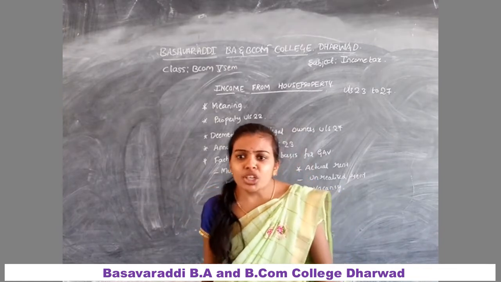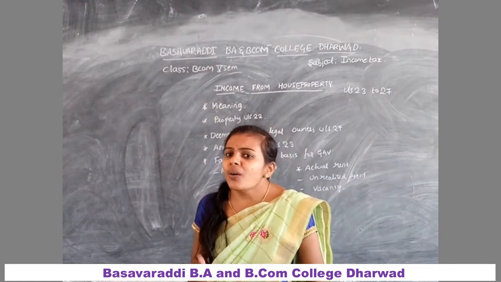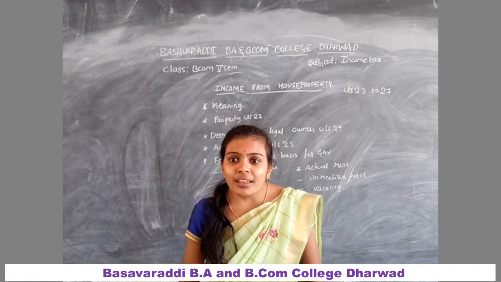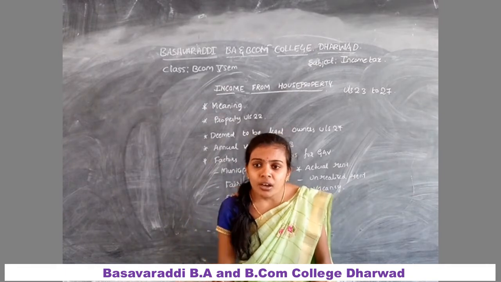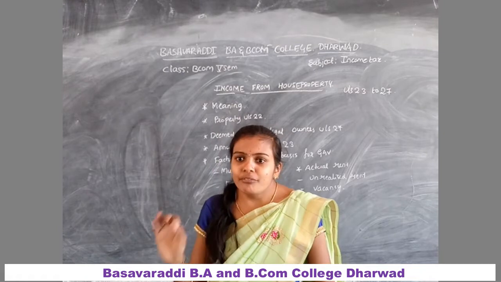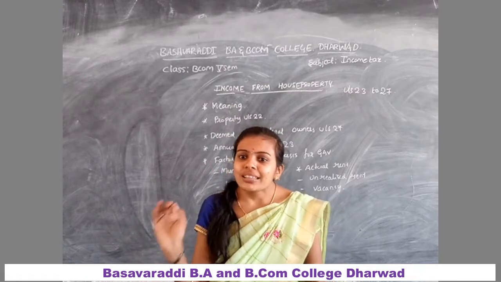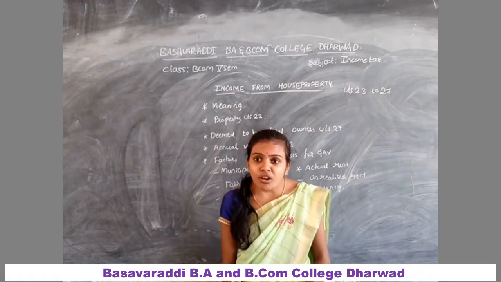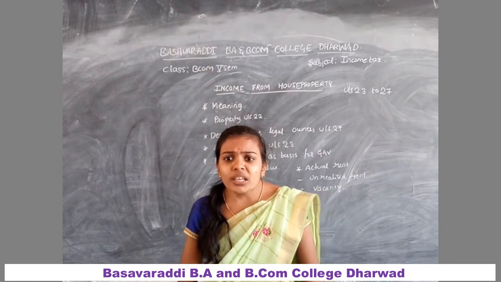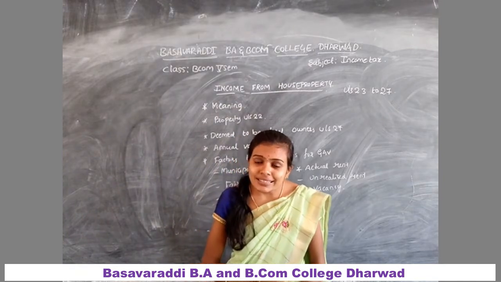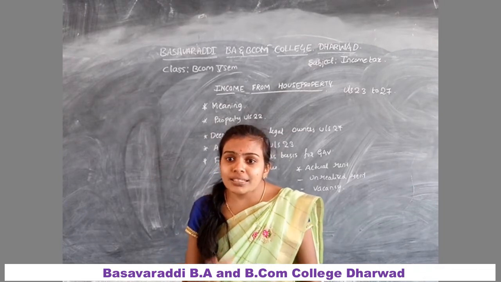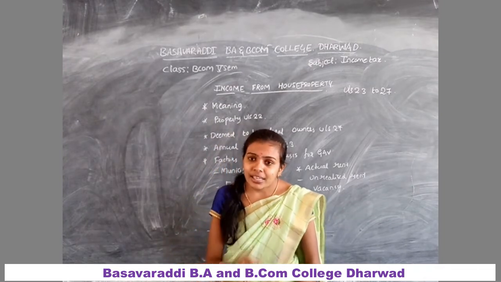First one is if an individual transfers a house property to his or her spouse, not in connection with an agreement to live apart, or to a minor child other than a married daughter, without adequate consideration, the individual is deemed as the owner of the property for tax purposes. The holder of an impartial estate is deemed to be the owner of all the properties comprised in the estate.